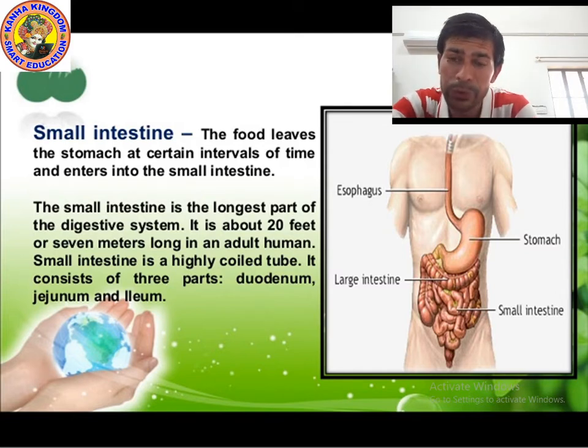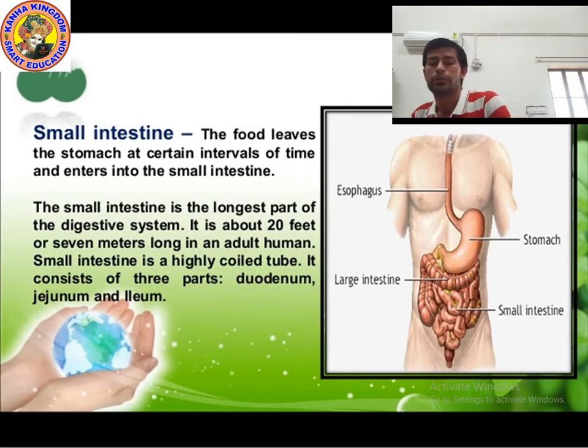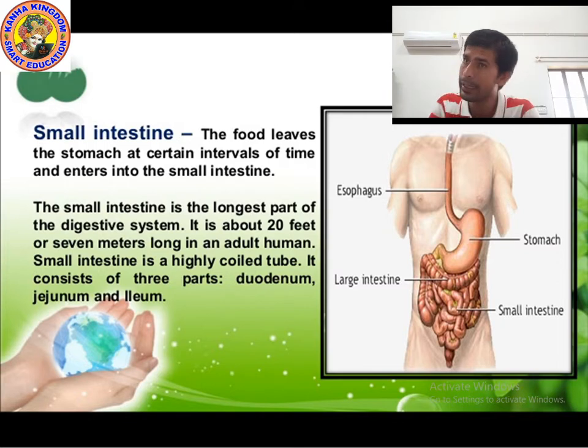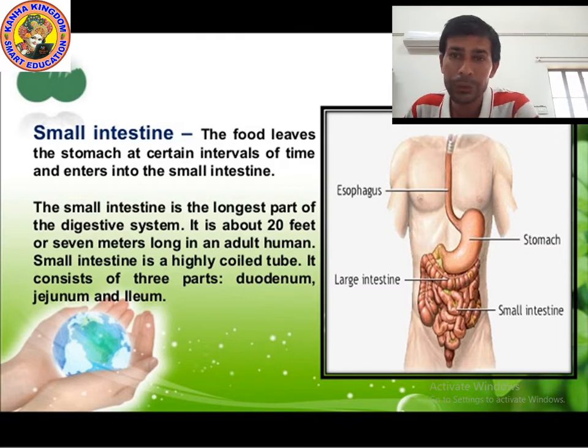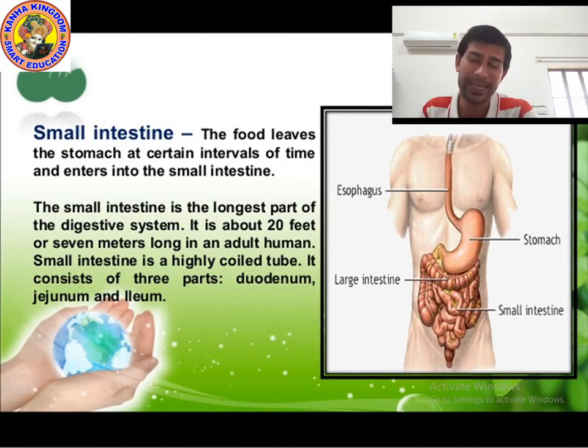I am again telling you, to the point you can write down. Point number 1, line number 1, please write down. Bile juice is stored in a small sac called the gallbladder. Gallbladder is present in the liver.